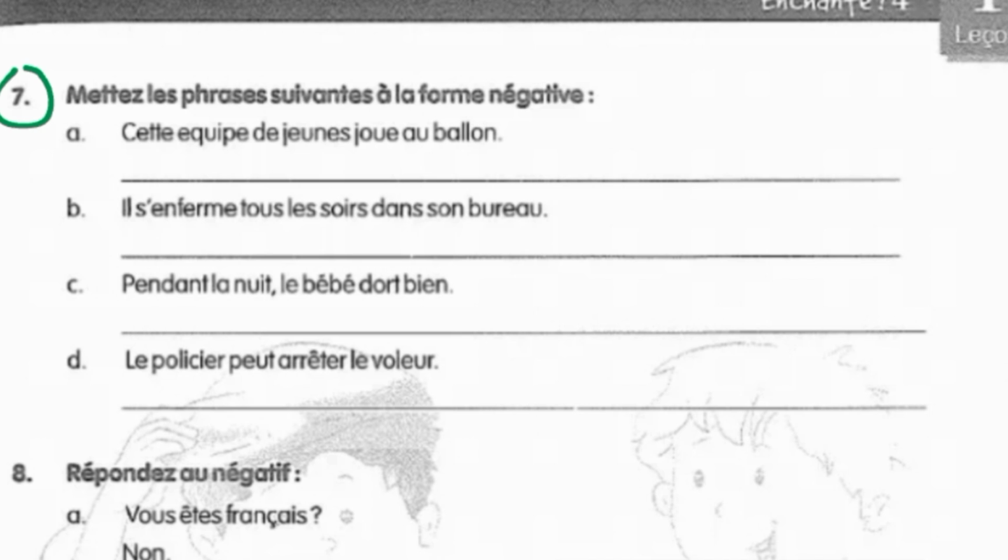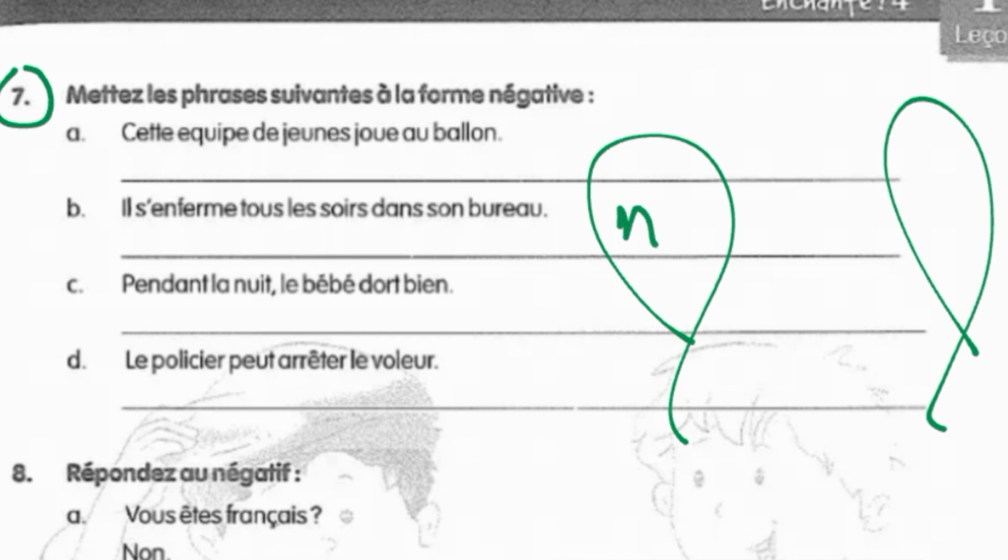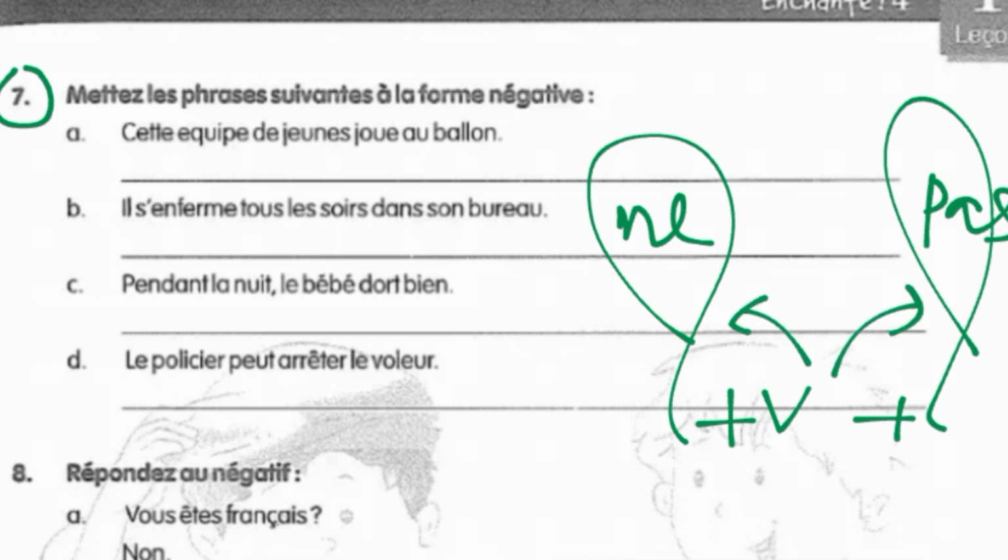So I've already told you that whenever you are forming the negative, you just need two balloons. The first balloon is called the ne balloon. The second balloon is called the pas balloon. In the middle, you have the person who is going to fly both these kites, and that's the verb. So before the verb, you are going to add ne, and after the verb, you are going to add pas.